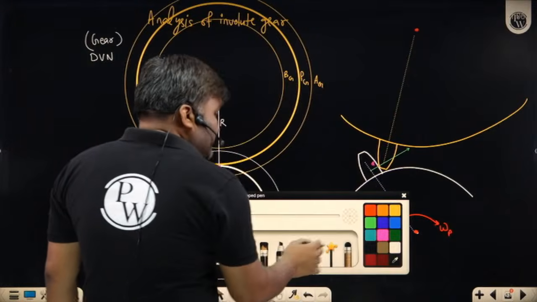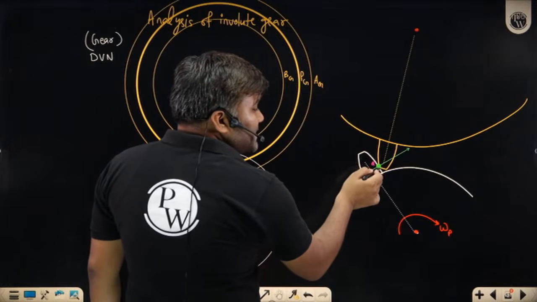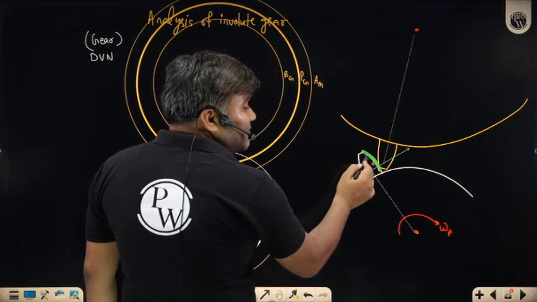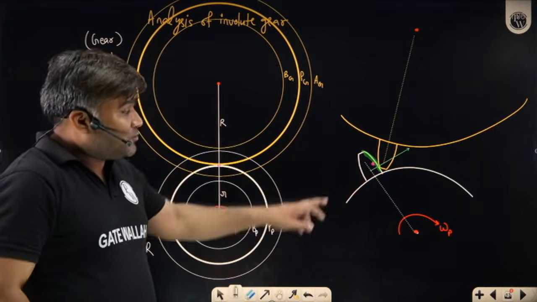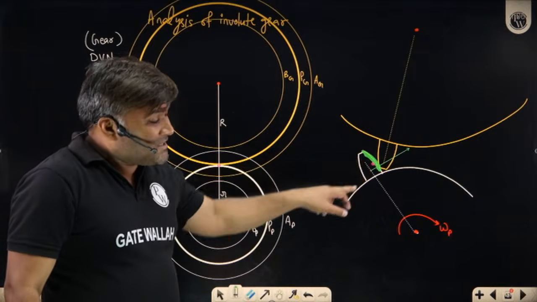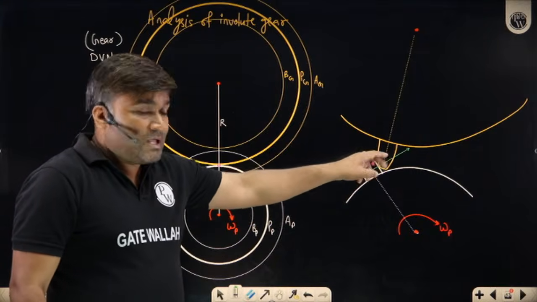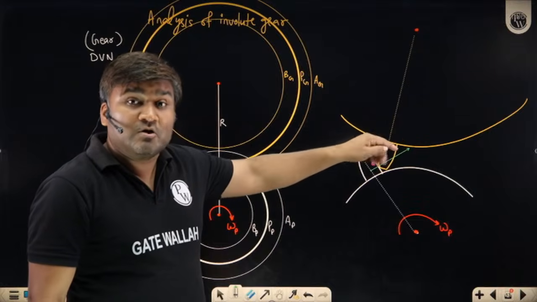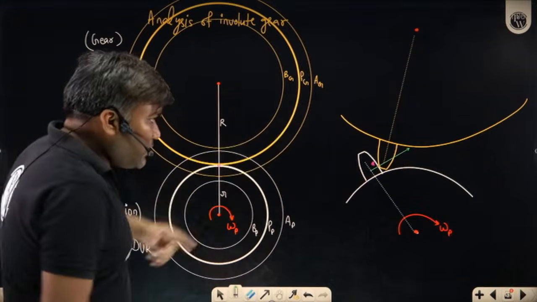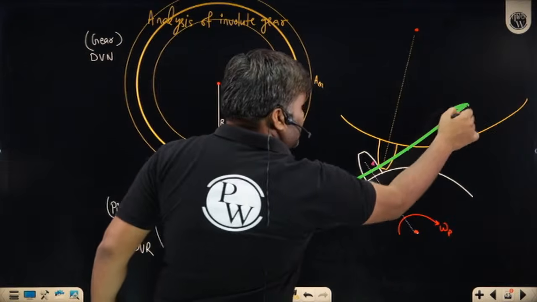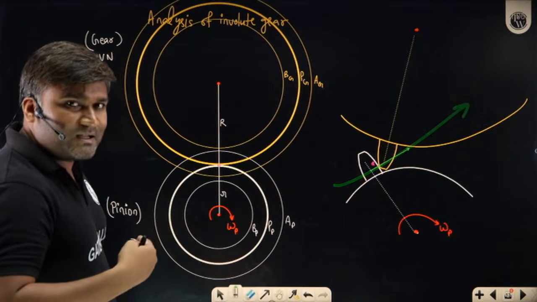This normal is normal to the involute curve. The involute's normal is tangential to its base circle. So it will be tangential to the pinion's base circle, and it is normal to the gear teeth also, so it must also be tangential to the base circle of the gear. So the line I am getting here is the line of action, and the force will be acting in this direction.